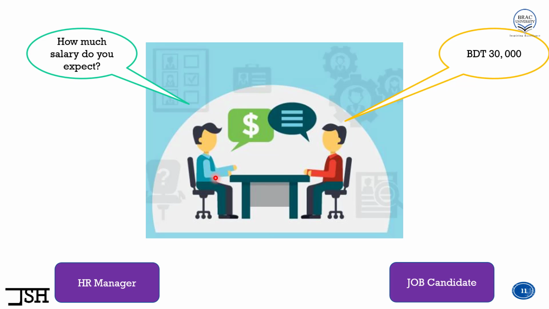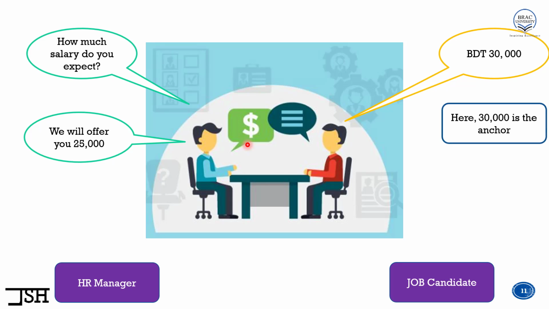So what happens next? Based on this piece of information, the HR manager maybe says something like this: "We will offer you 25,000." So see, when giving the job candidate the counter offer, the HR manager has not moved very much from the first piece of information. He is thinking, yes, the job candidate wants 30,000, so let's give him something near about 30,000, which is 25,000. So yes, in this case, the anchor is 30,000 taka. The HR manager is basically anchoring himself to BDT 30,000 or giving relatively high importance on the first piece of information that he heard.